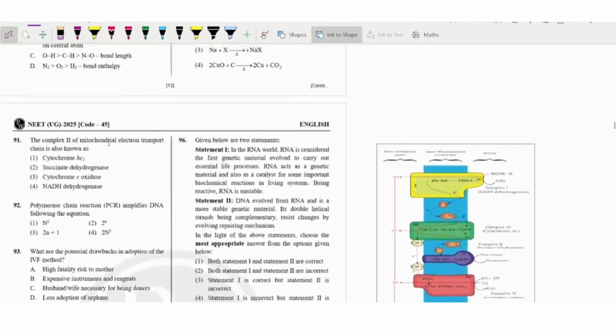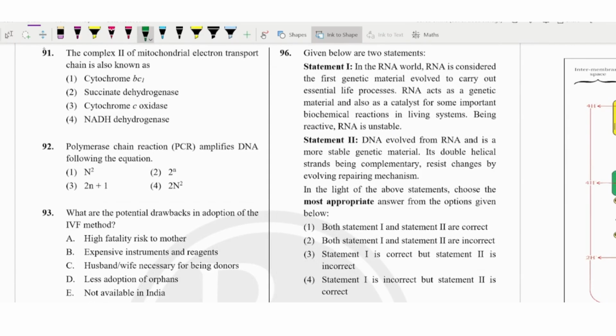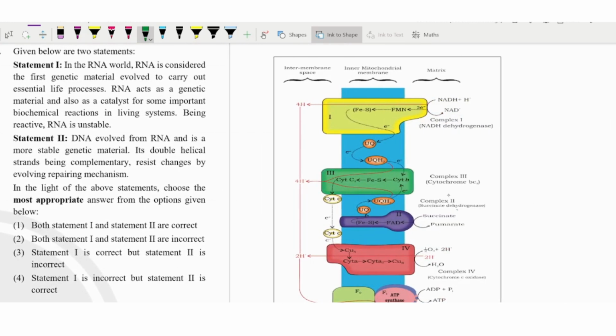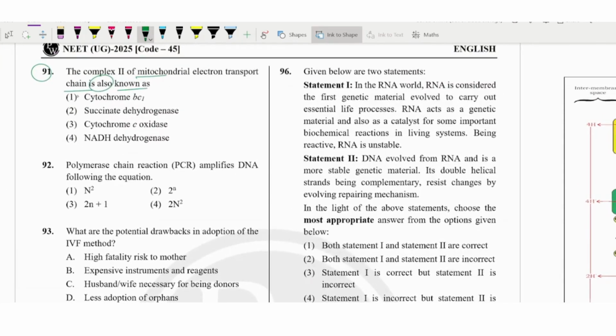Okay, let us start with a good spirit here. Question number 91 is asking: complex 2 of the mitochondrial electron transport chain is also known as? As given in our NCERT, complex 2 is succinate dehydrogenase. So it was a simple question, not difficult. Succinate dehydrogenase it was.